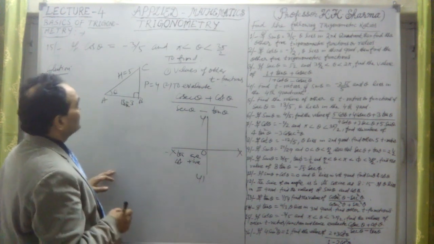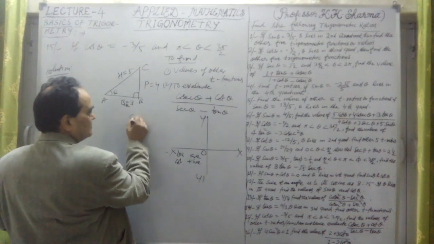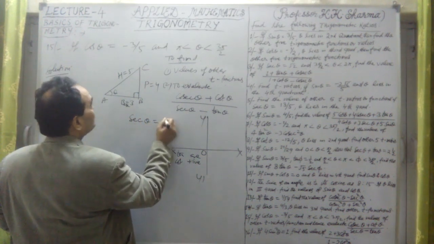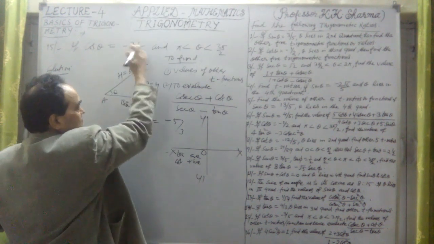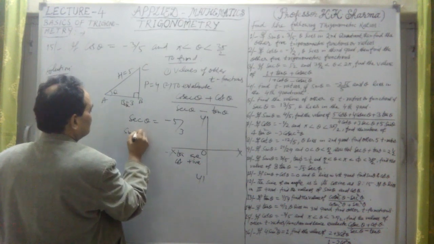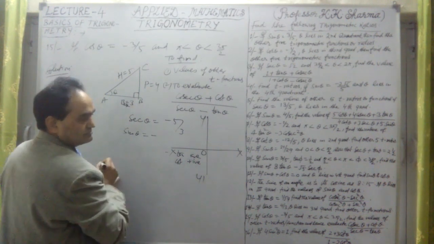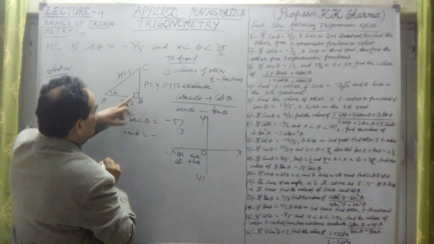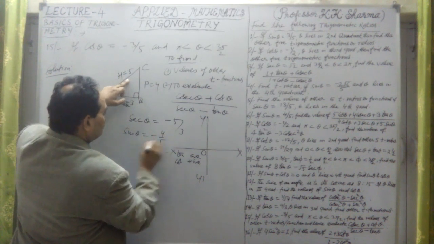Now the reciprocal of cos theta is sec theta. Sec theta will be minus 5 by 3, reverse this ratio. Sin theta is also negative in the third quadrant, so keep the minus sign. It is perpendicular upon hypotenuse, 4 upon 5.